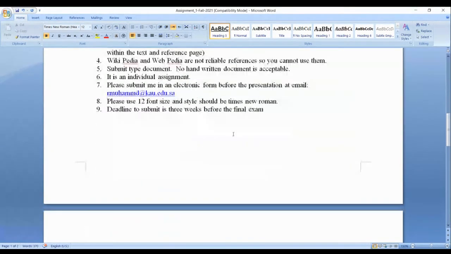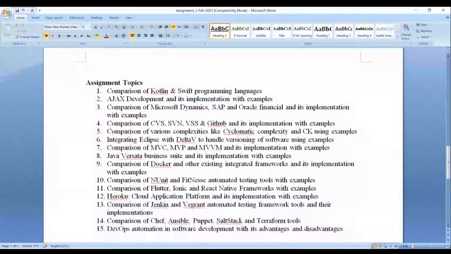Let me go to the topics. There are 15 topics, and I don't know how many students. Up to now, I think there are 10 students. 7 are present. Comparison of Kotlin and Swift programming languages. Ajax development and its implementation with examples. Comparison of Microsoft Dynamics, SAP, and Oracle Finance. People pronounce it SAP. SAP is wrong. It is SAP. And Oracle Finance and its implementation with examples.